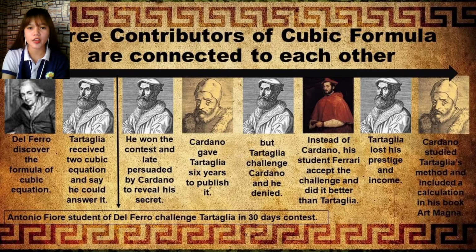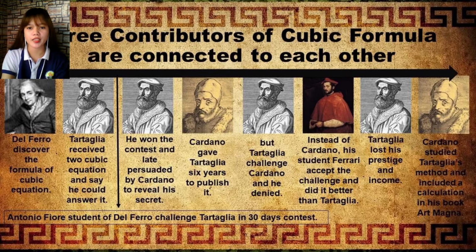And Ludovico Ferrari, student of Cardano, saw Tartaglia's cubic solution and realized that he could use a similar method to solve the quartic equations. Tartaglia engaged Cardano in a fight over the publication.